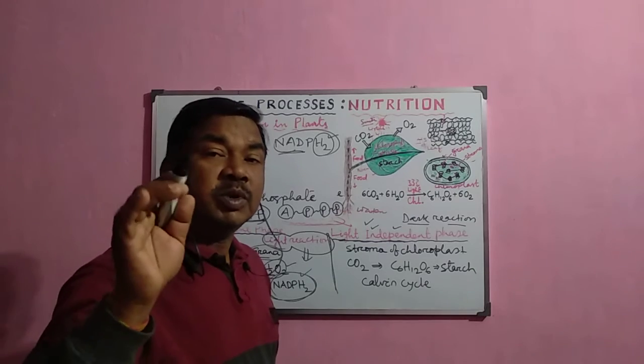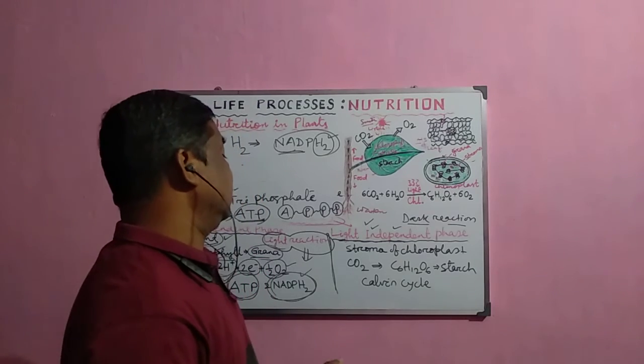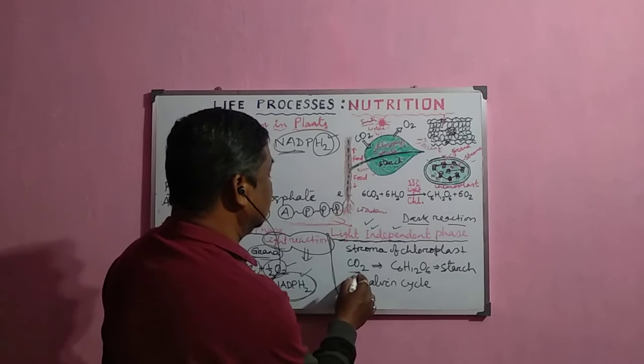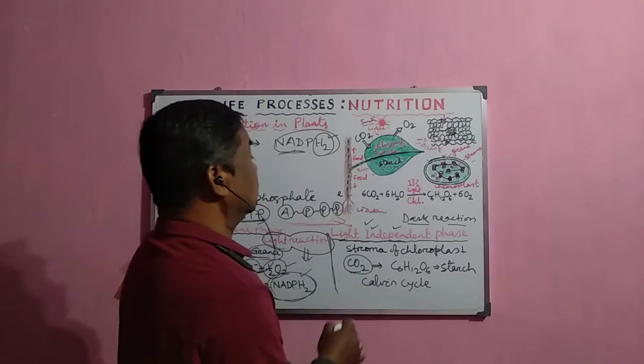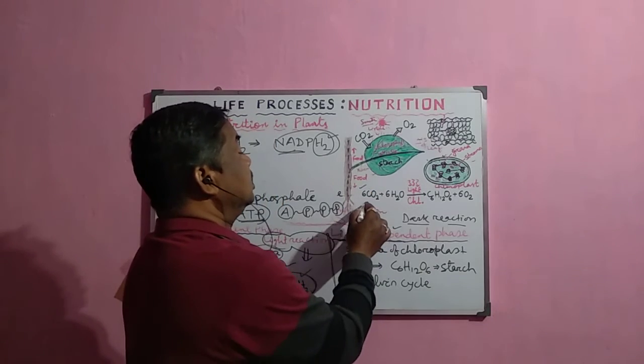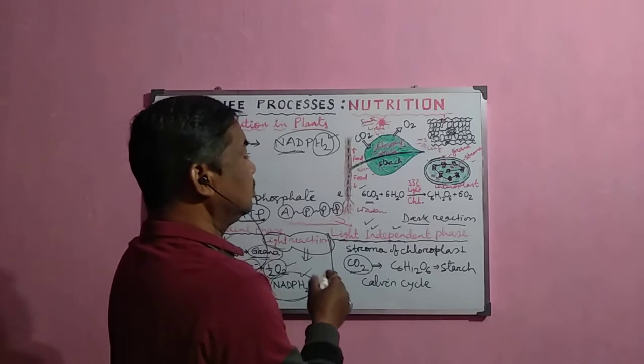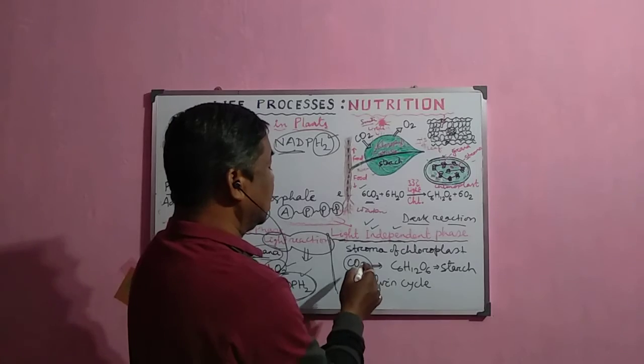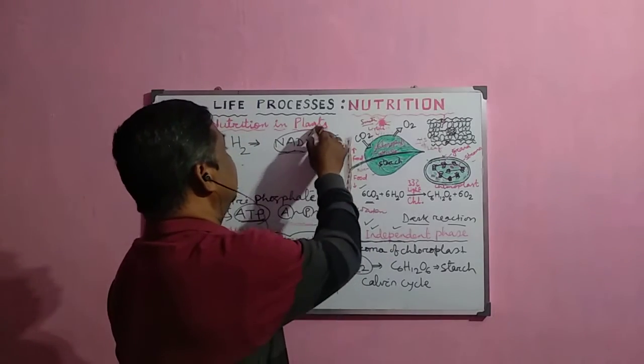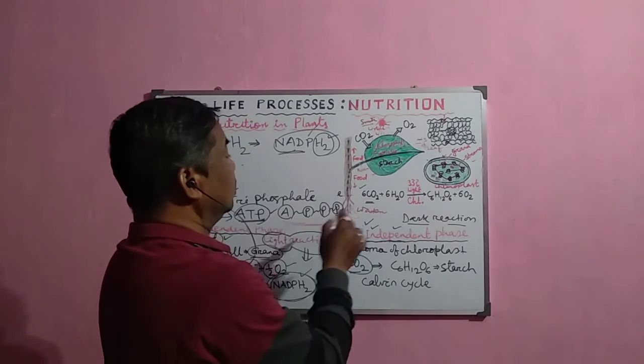And during the light independent phase, what happens? Look at the reaction. The carbon dioxide molecule combines with water, because the water is already used here, and now the hydrogen is supplied by the NADPH2 and energy is supplied by the ATP.